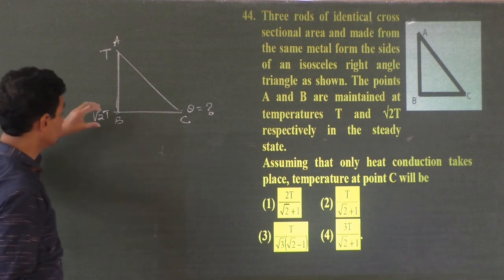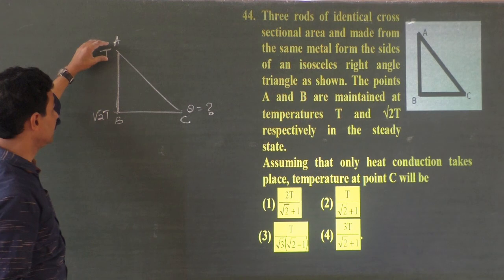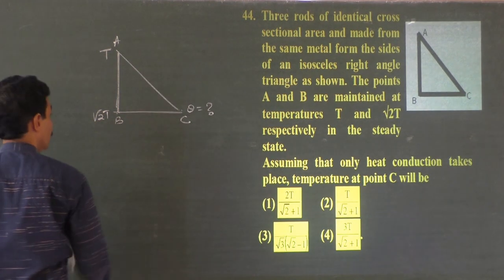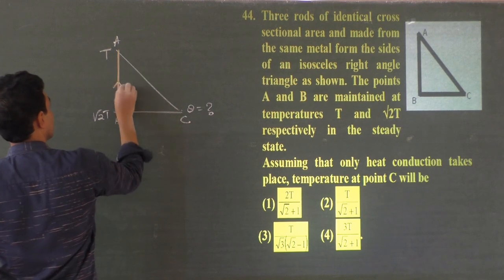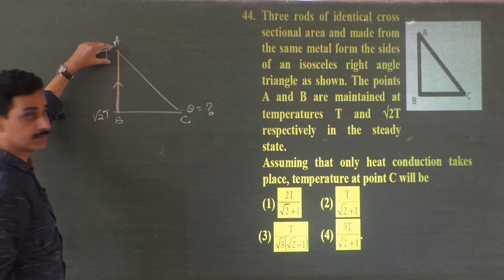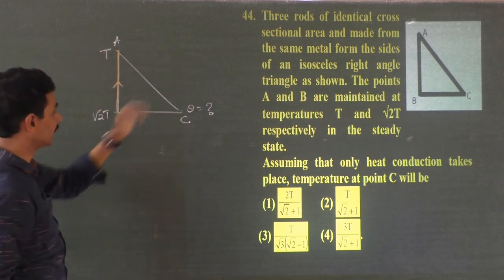Now, it is as if it is heated here, maintaining a higher temperature. It is maintained at a lower temperature here. So heat energy must flow through this rod like this, isn't it? Because this is always maintained at higher temperature, and this is always maintained at lower temperature. So heat energy must flow from B to A. What about the other end?